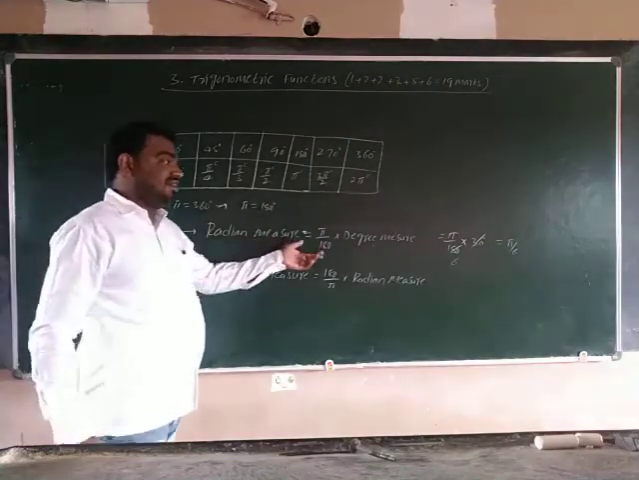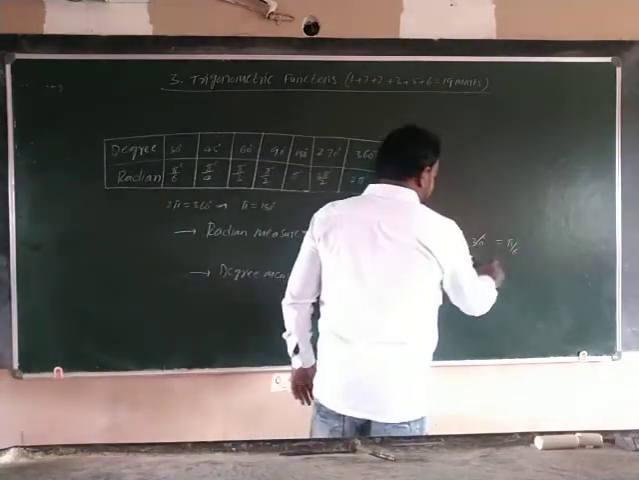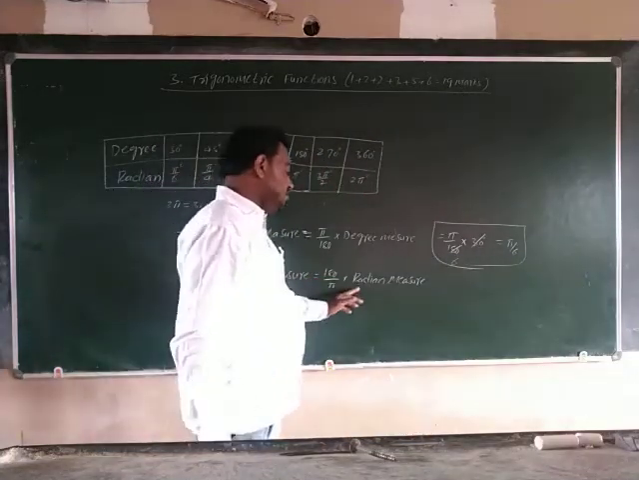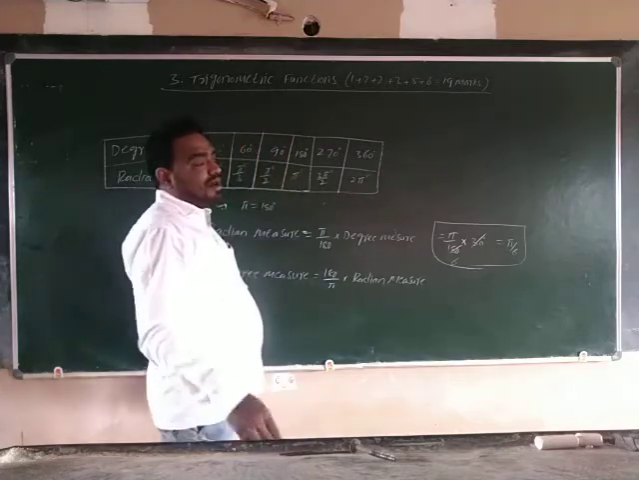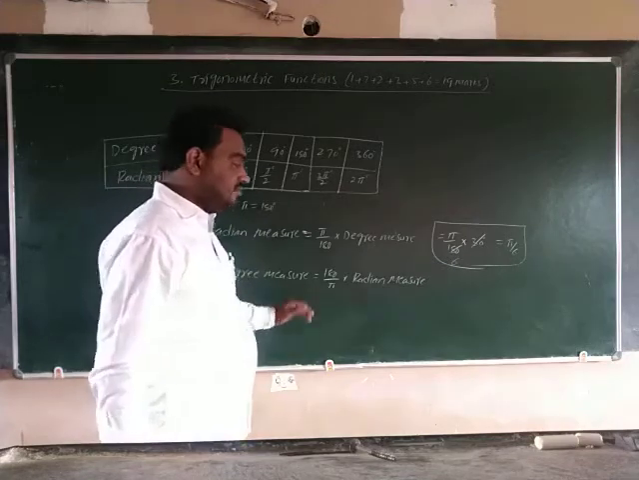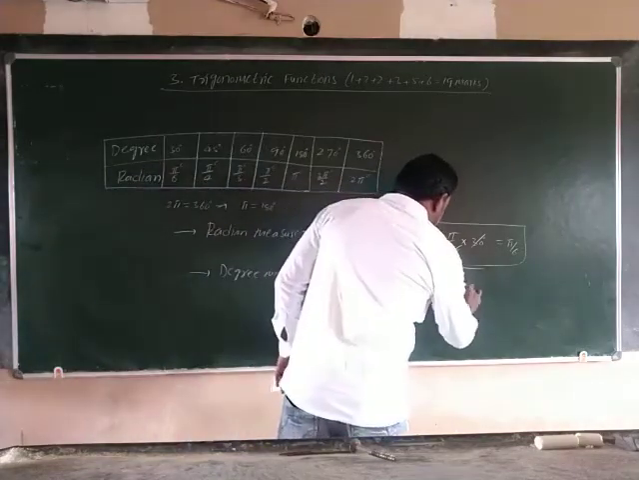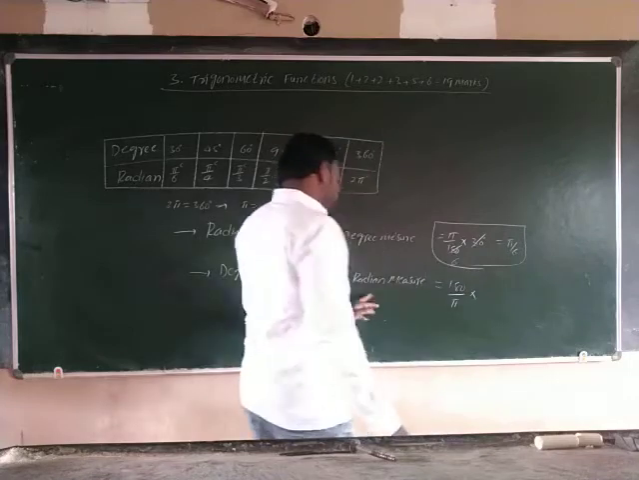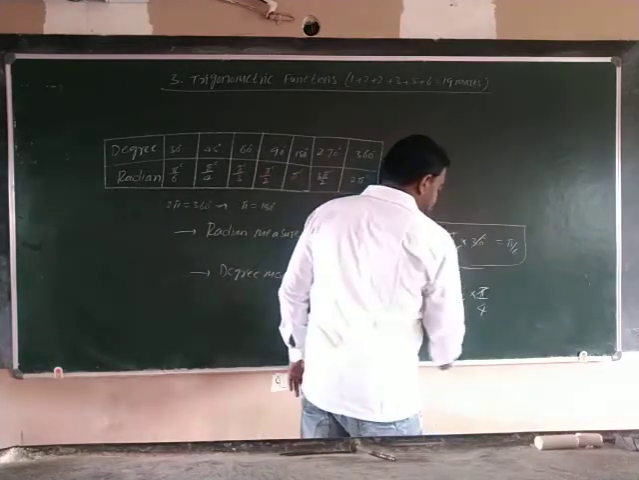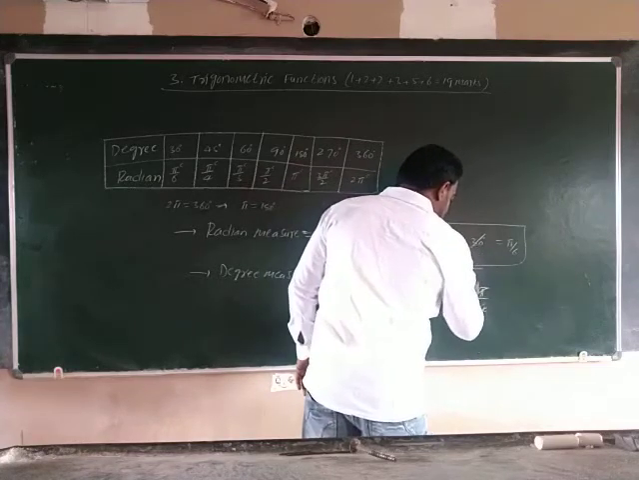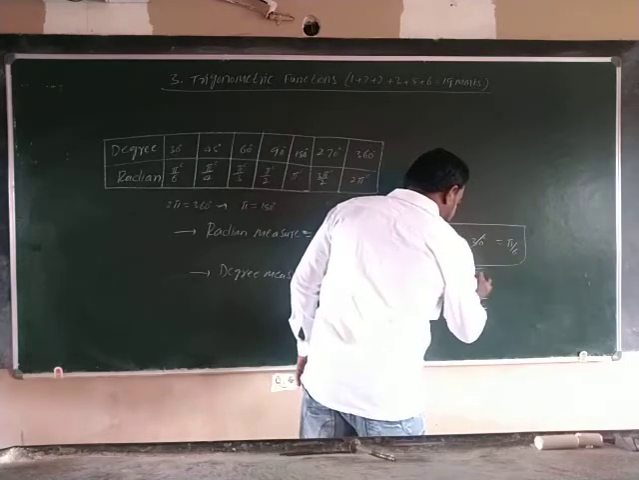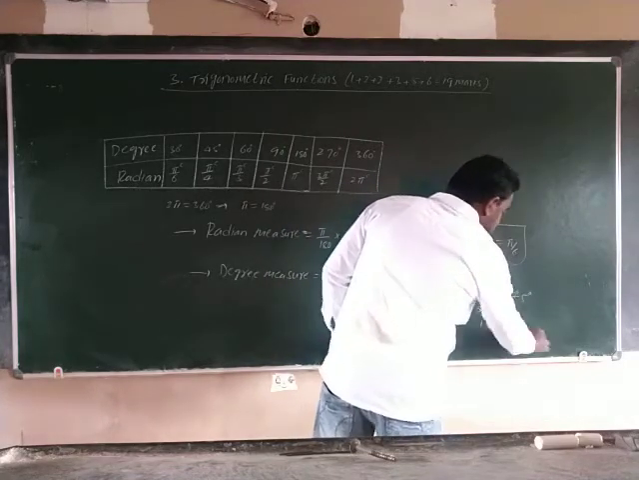So based on these formulas we are converting. Next, degree measure is equal to 180 by pi into radian measure. For example, pi by 4, we need to convert into degree measure. See, this is equal to 180 by pi into the radian measure, which is pi by 4. So pi by 4, you can see 4 ones are 4, 4 fives are 20, 4 fours are 16, so 45 degrees is the answer.